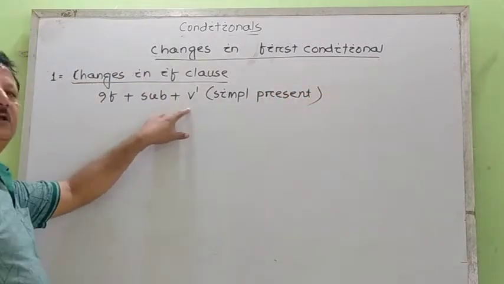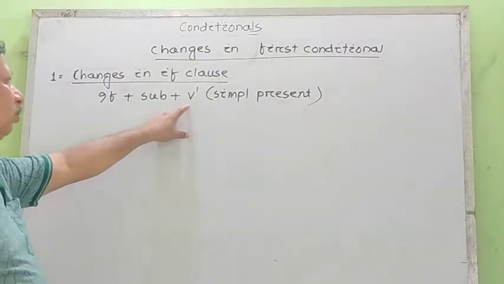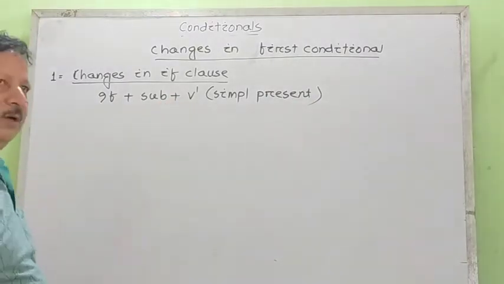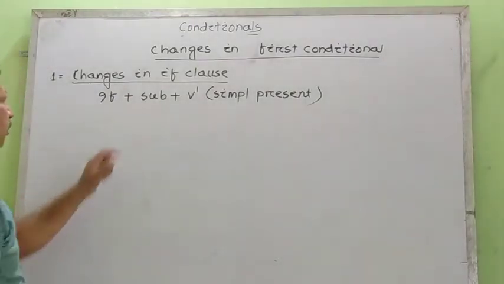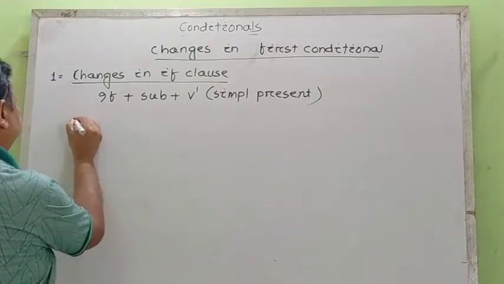But this is not a hard and fast rule, rather we can also change into other forms, but not shall and will. We can only use the other parts of present tense. Suppose it is verb 1, we may write an example.